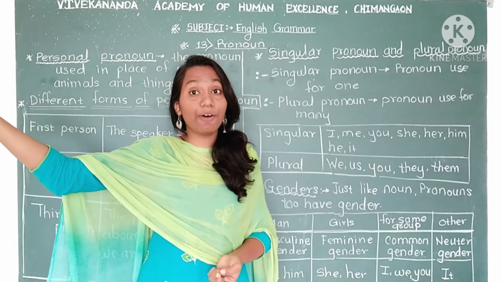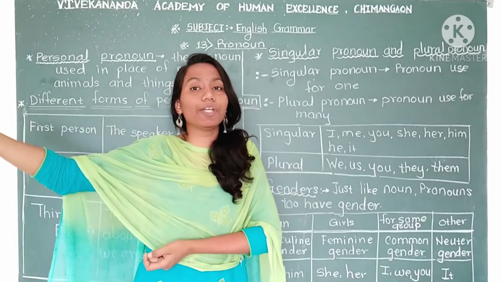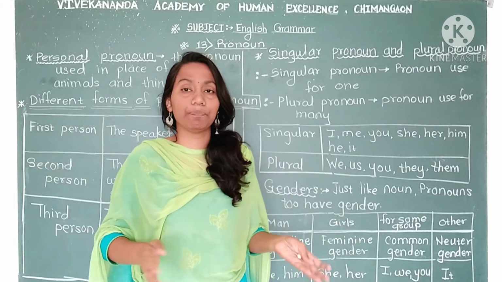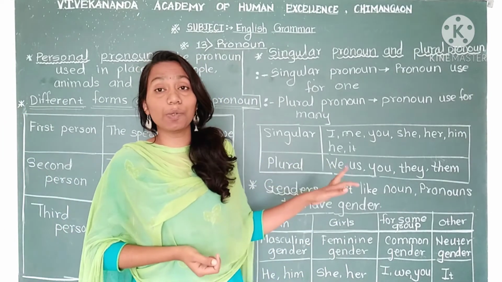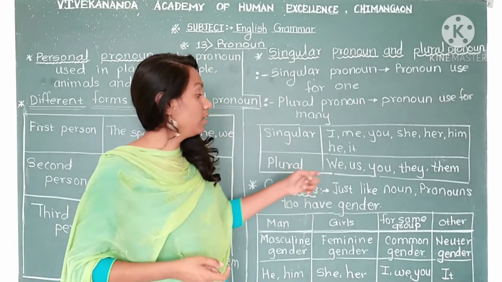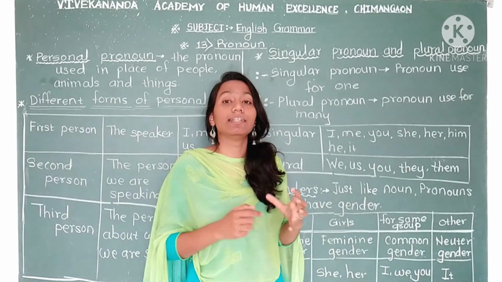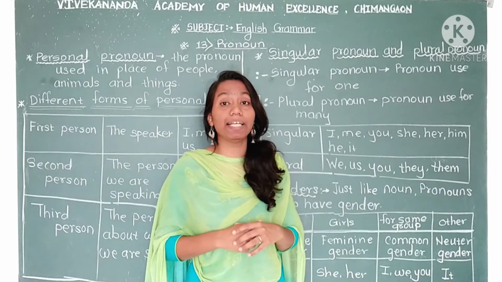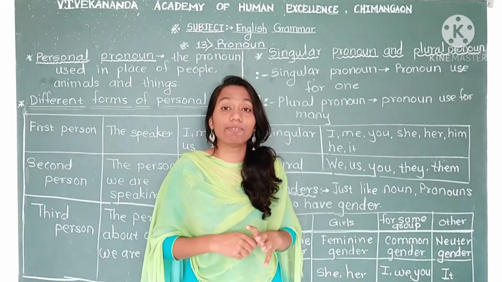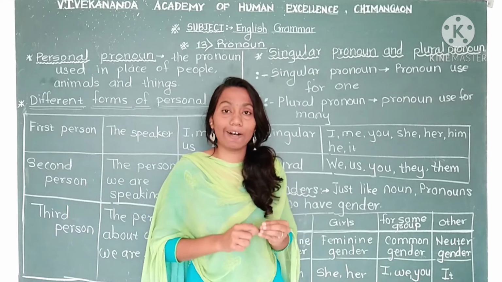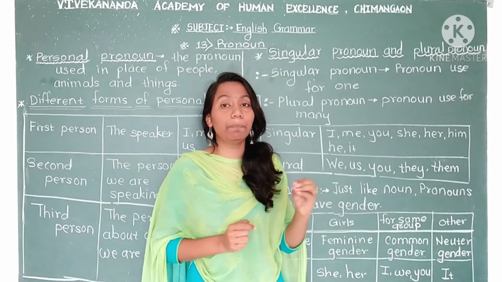That means many in number. So such pronouns work for many: we, us, you, they, them. These pronouns we use in place of many. So that's why we call these plural pronouns.